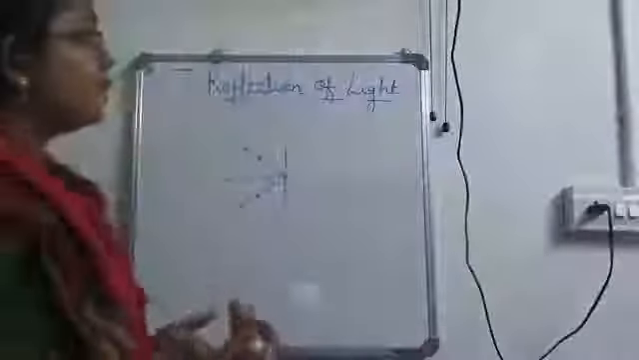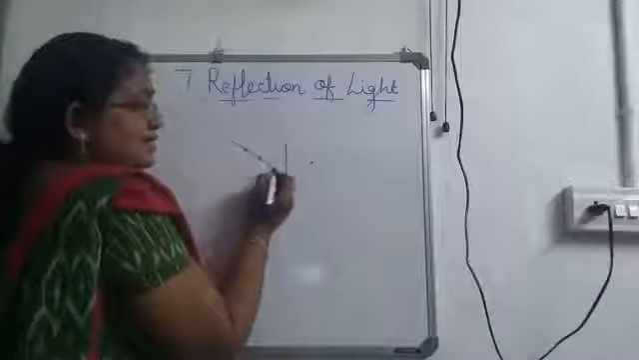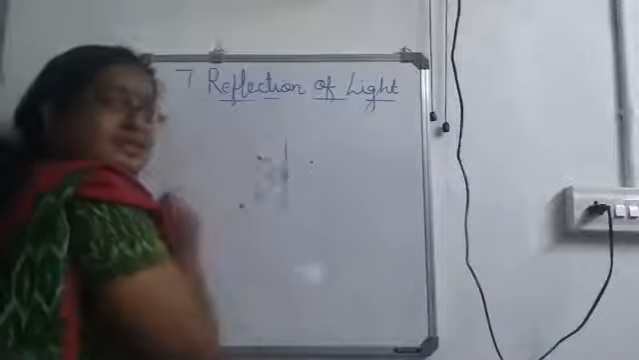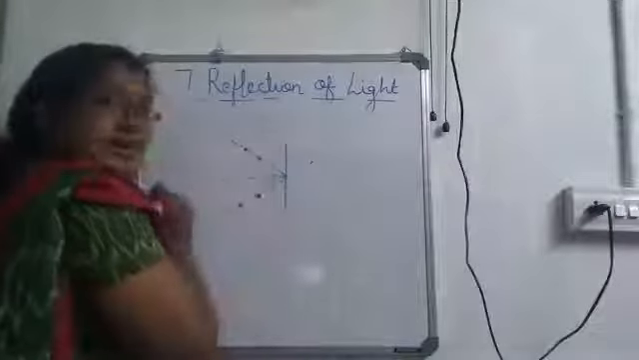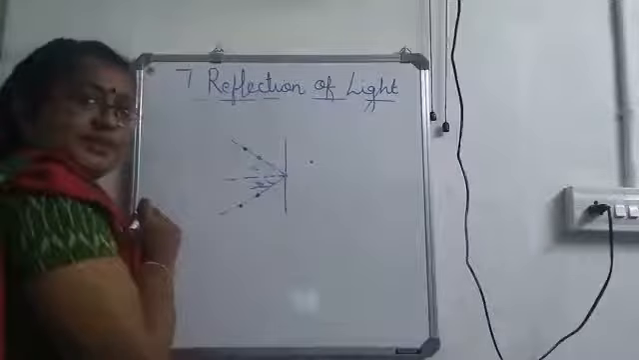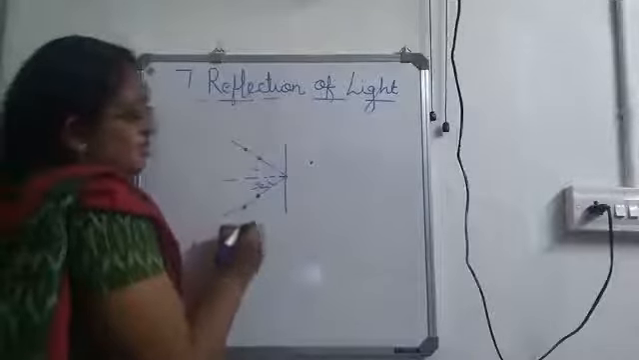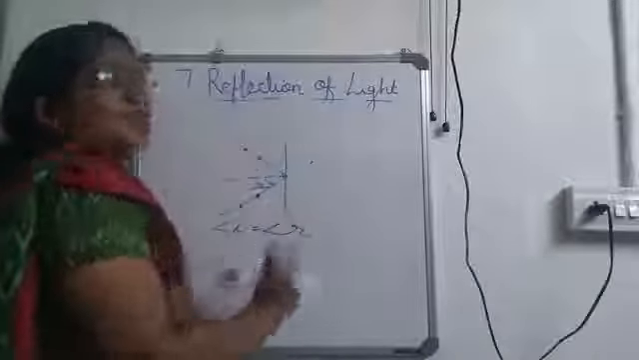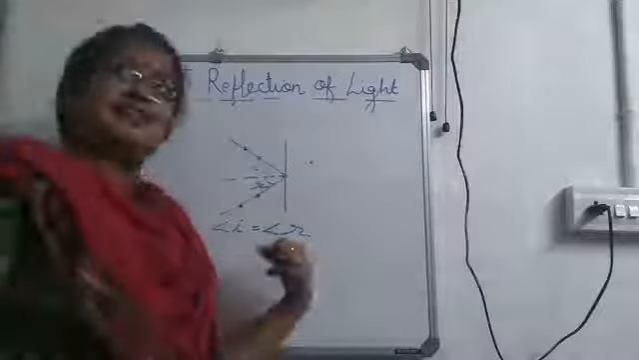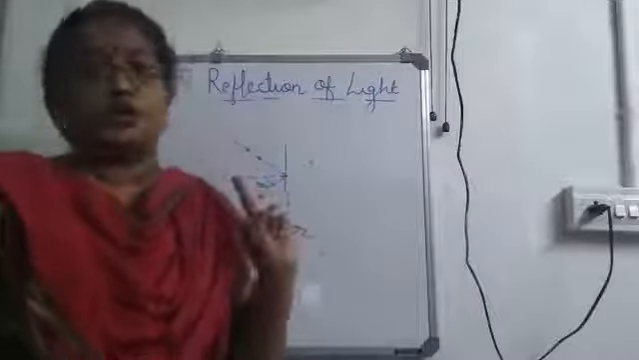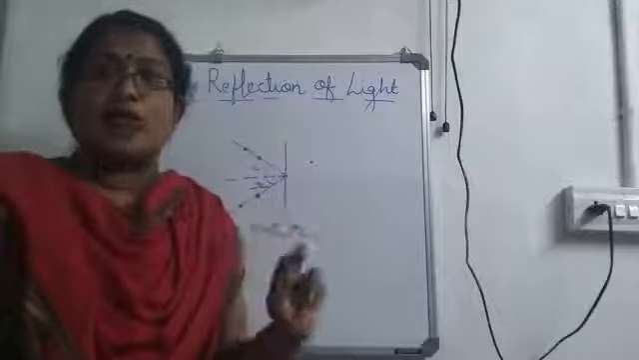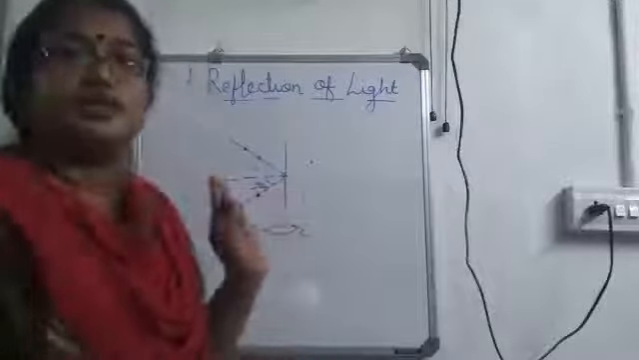Now just take a protractor, measure this angle. This is our angle of incidence. Then measure this angle. This is our angle of reflection. So what you can see is angle I will be equal to angle R. And this is our second law. Okay, so this is how we verify the laws of reflection.